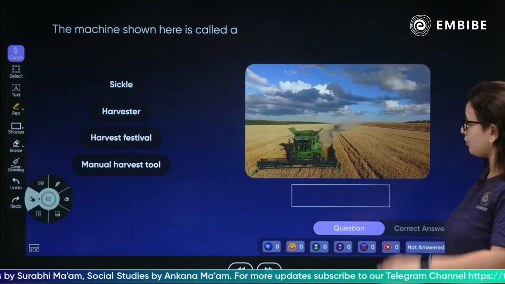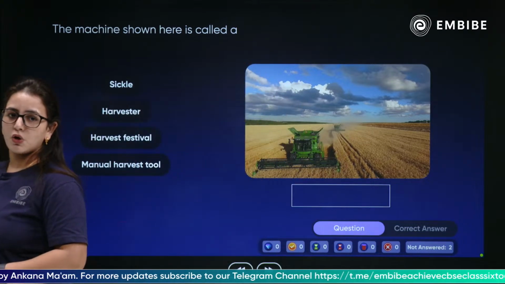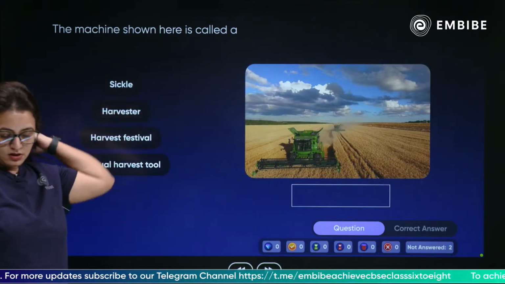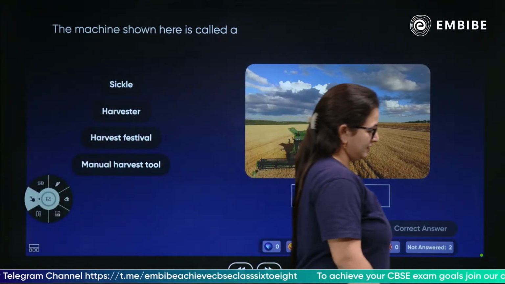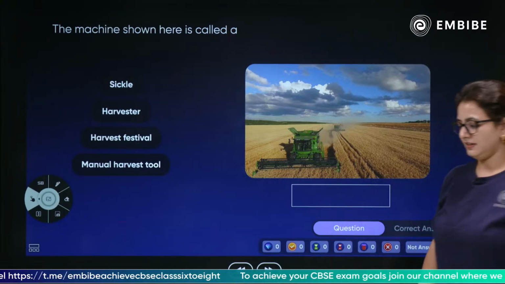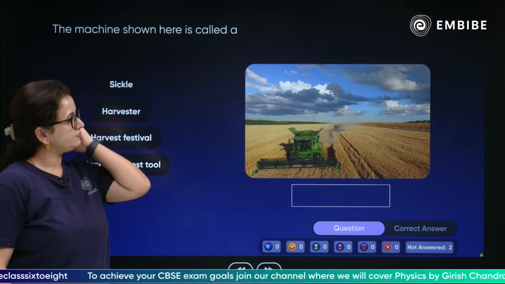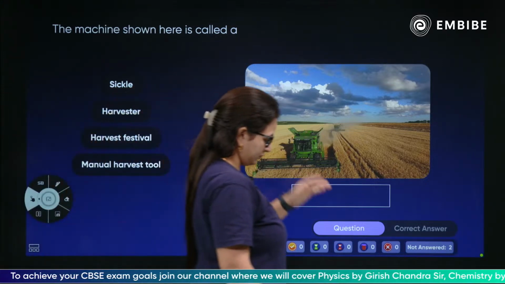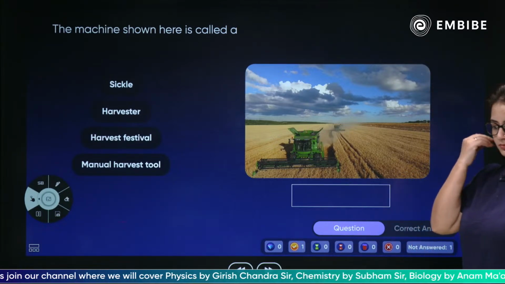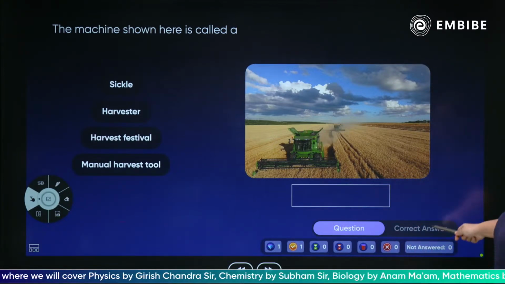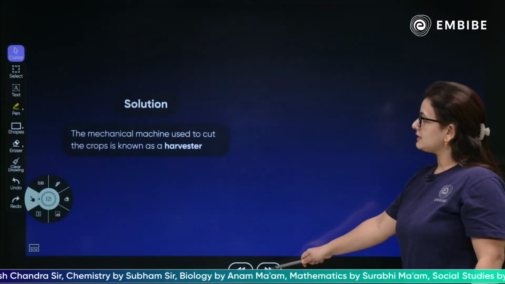Next, we have a question for you. The machine shown here, what is it called? Can you see this? Such kind of machines, what do we call them? Yes, this is a very common machine. This is the harvester. Yes, we know that this is a harvester.